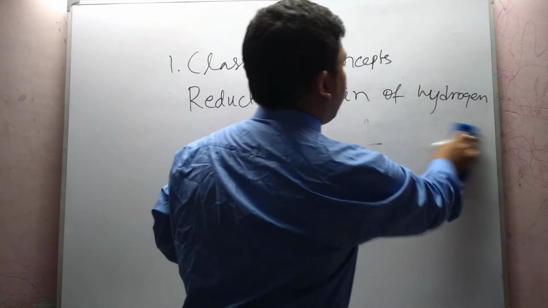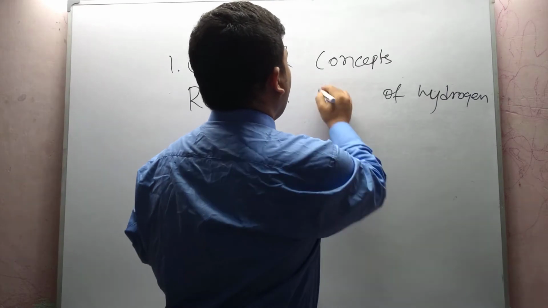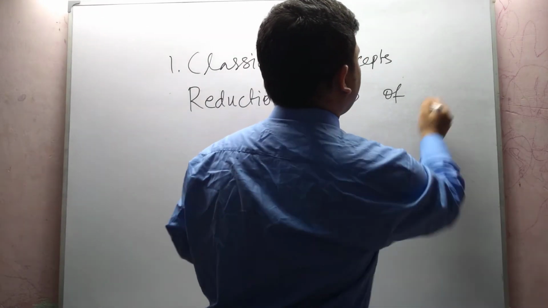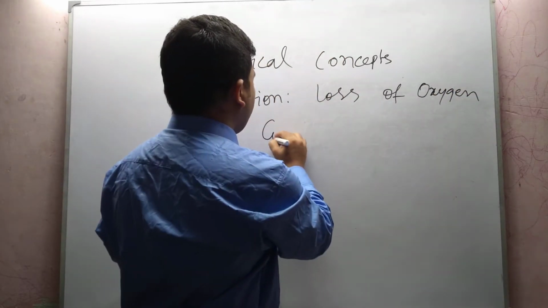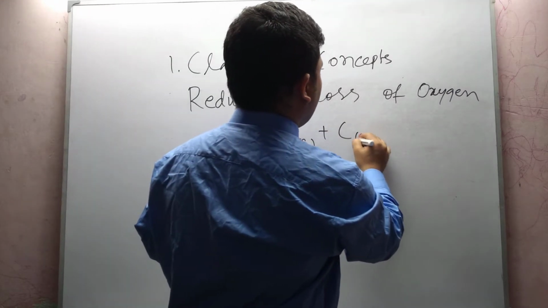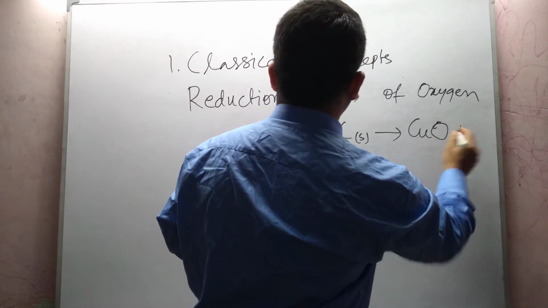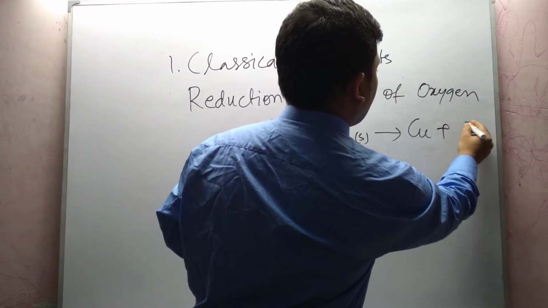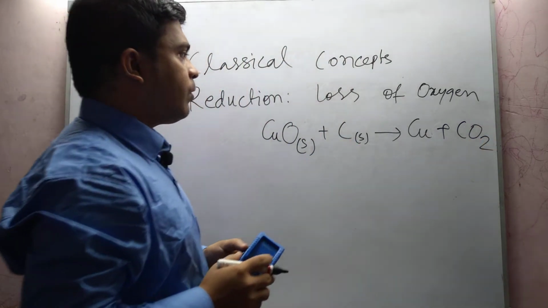Reduction can also be defined by loss of oxygen. Suppose CuO solid reacts with carbon solid to form Cu plus CO2.